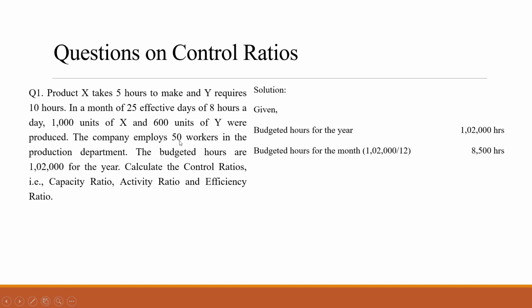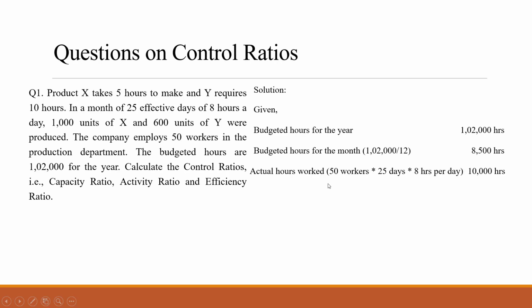How many workers work? 50 workers they work together, right? So for budgeted hours for the month, if you have to find out only for 1 month, then how much will it be? That is the year budgeted hours 1,02,000 divided by 12, we'll get 8,500 hours. You have to divide it by 12 to find out the hours for 1 month.